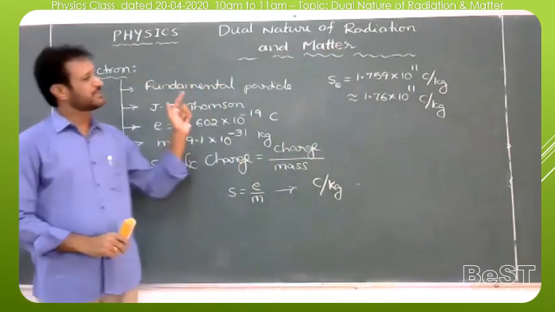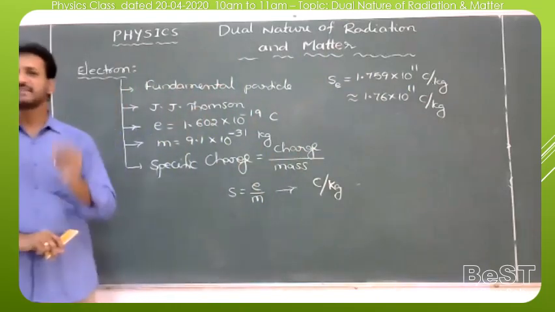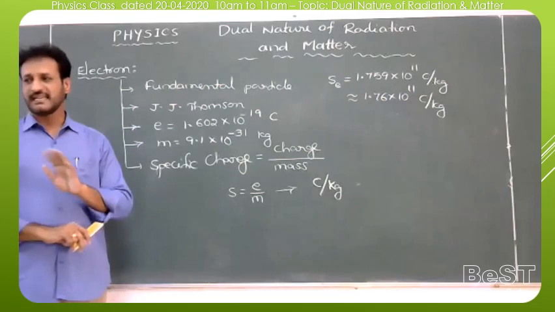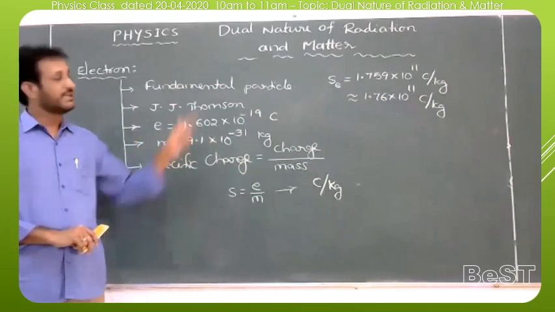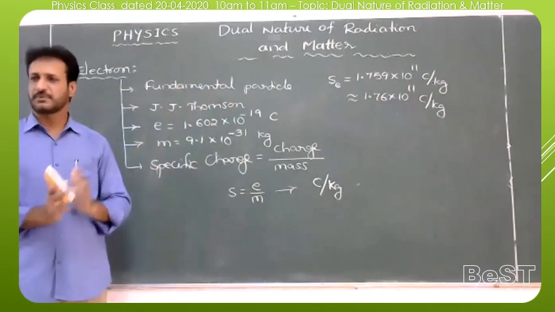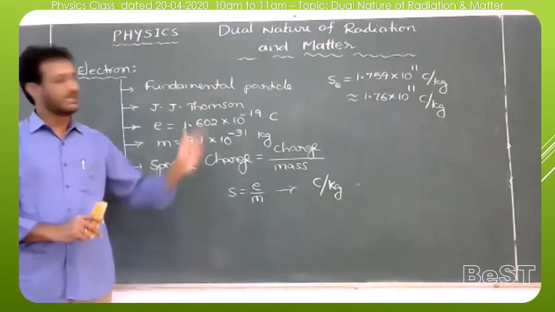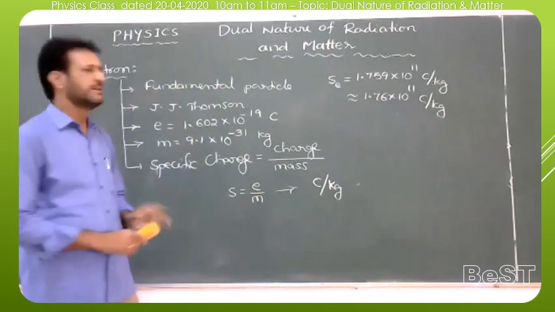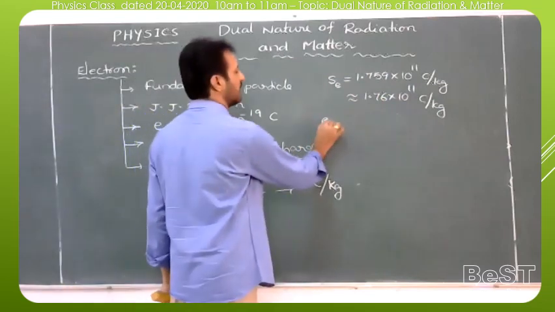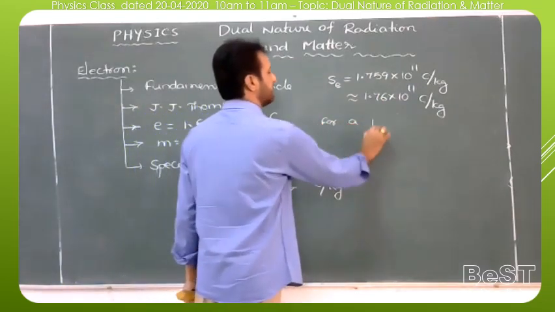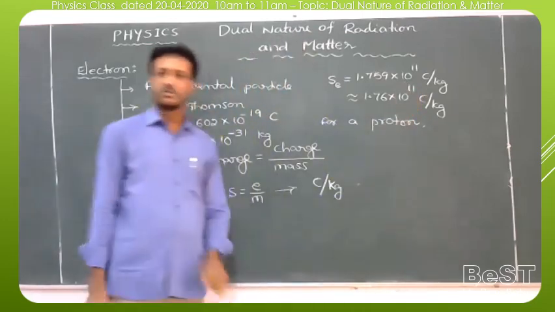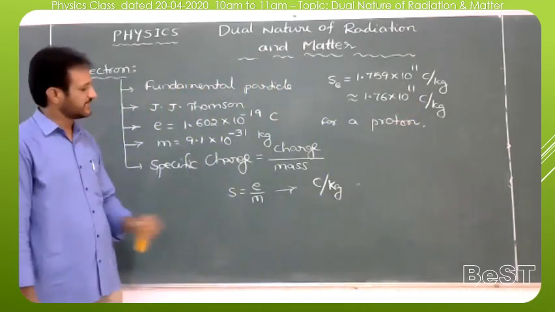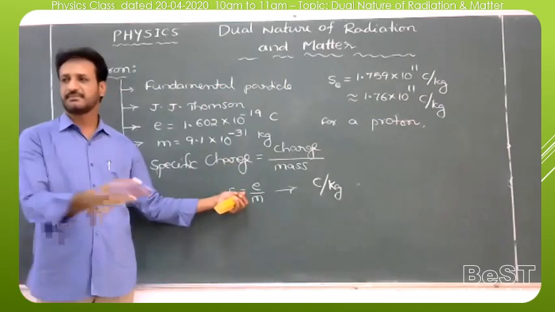So the specific charge mainly depends upon the nature of the particle, but not on the gas in a cathode ray tube or discharge tube. It only depends upon the nature of the particle, whether electron, proton, neutron or alpha particle. For example, for a proton, how do we calculate the specific charge? We should write the charge of the proton by the mass of the proton.